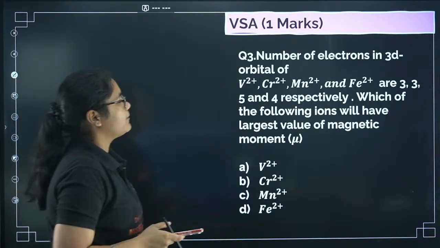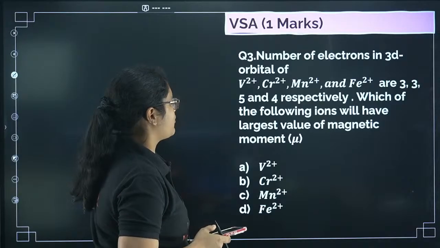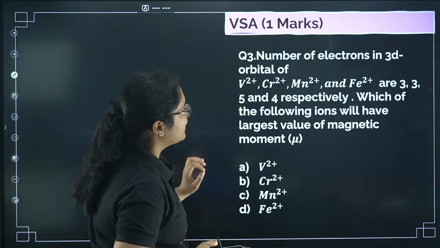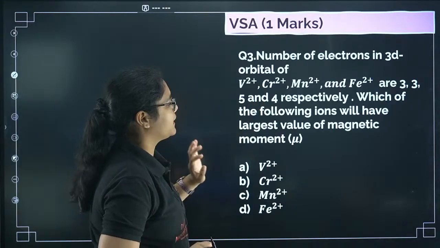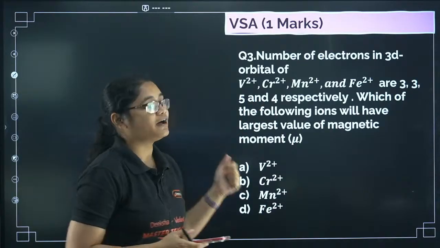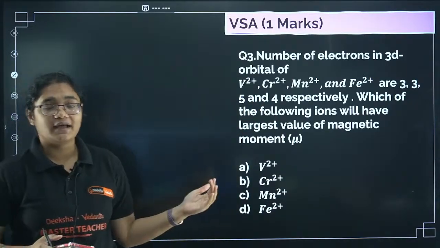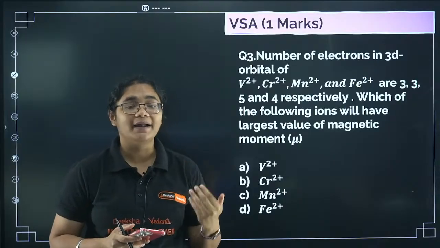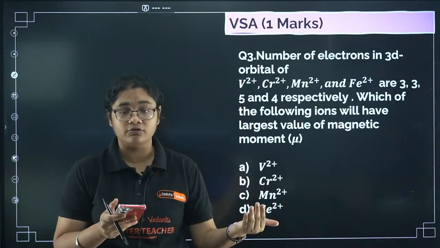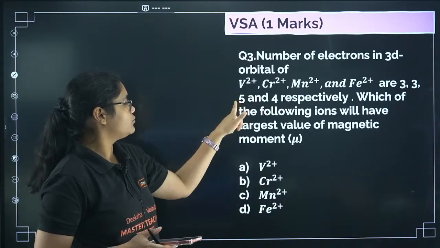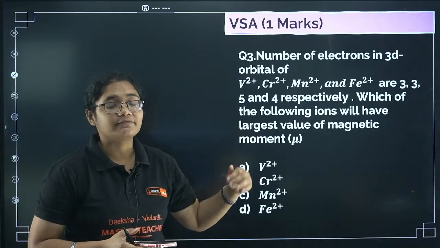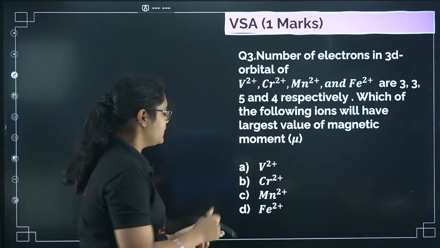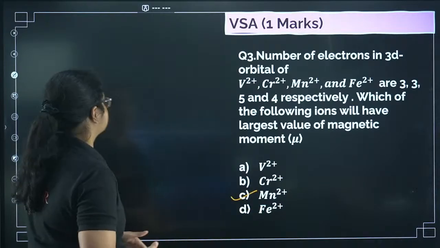Next question: the number of electrons in the 3d orbital is given. Unpaired electrons are 3, 3, 5 and 4 respectively. Which of the following will have the largest magnetic moment? Just now we have discussed the magnetic moment will depend on the number of unpaired electrons. So you can see in Mn2+ there is the highest number of unpaired electrons, that is 5. So it will have the highest magnetic moment, that is Mn2+.